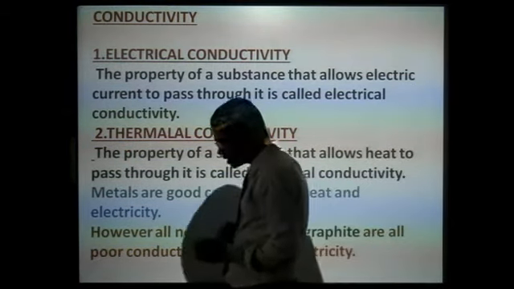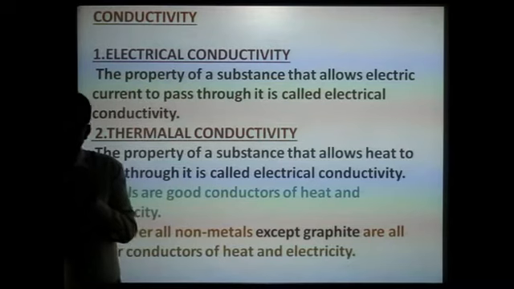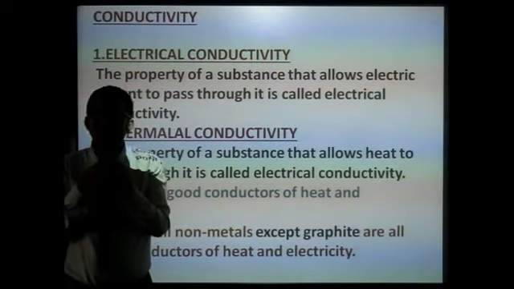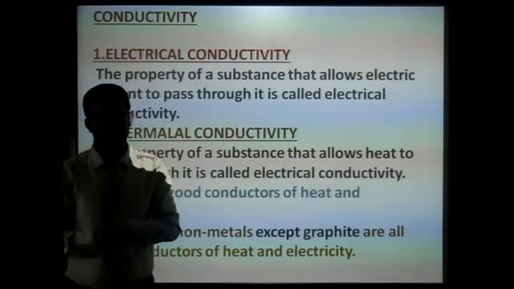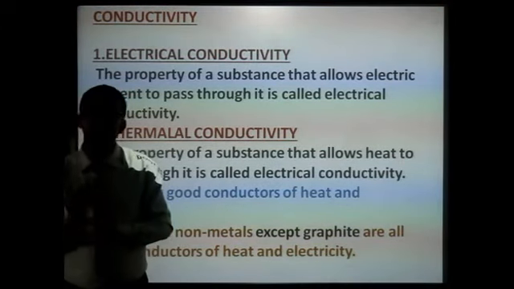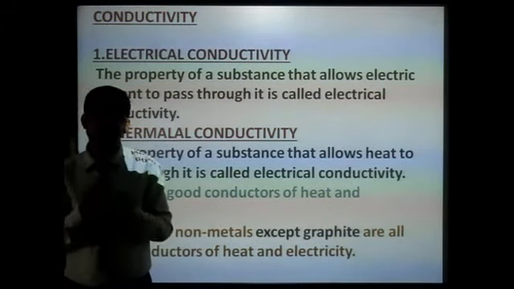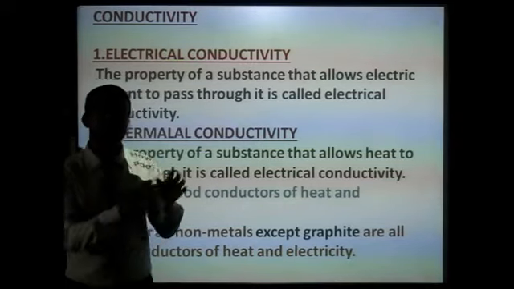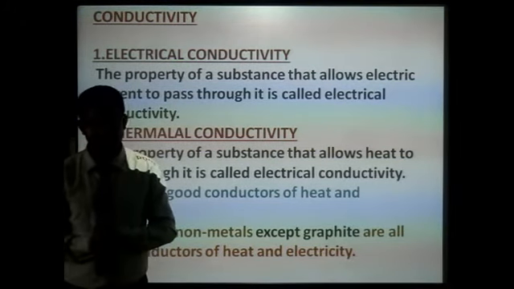But in case of substances, those substances which allow electric current to pass through them are said to be conductors. Those substances which allow heat to pass through them are called conductors.